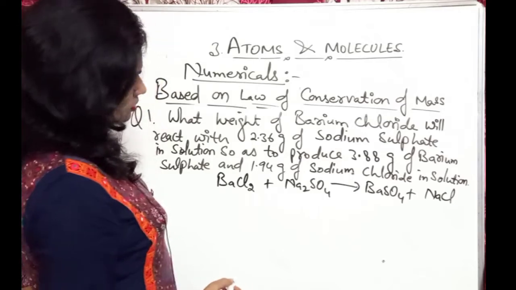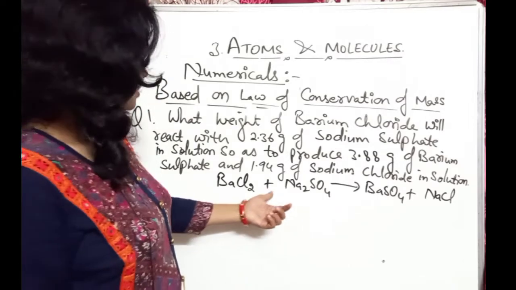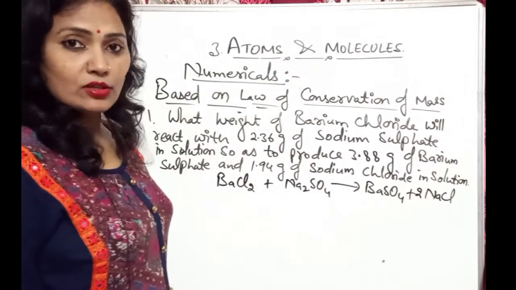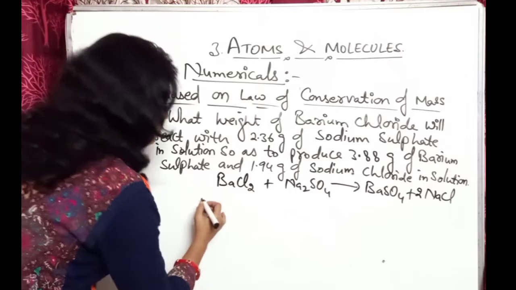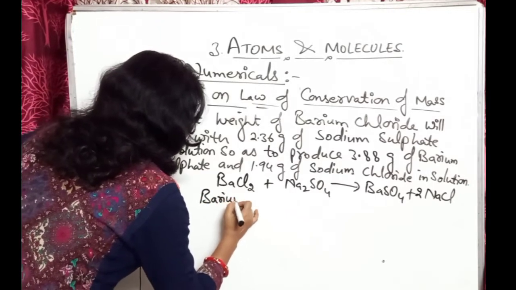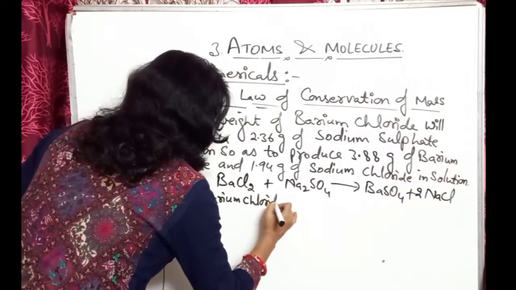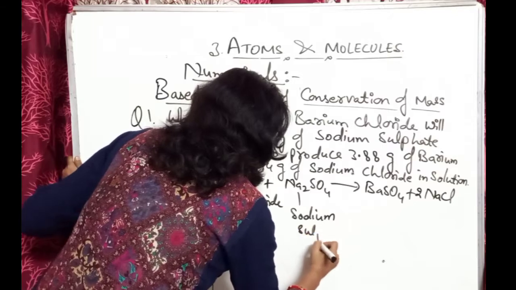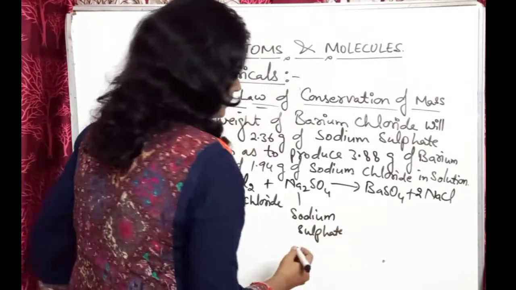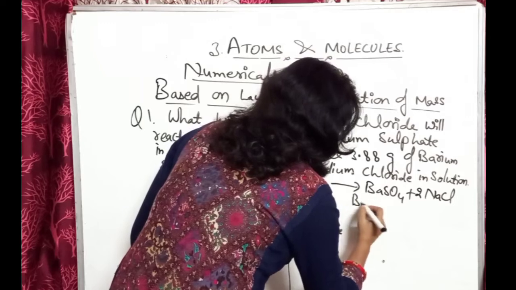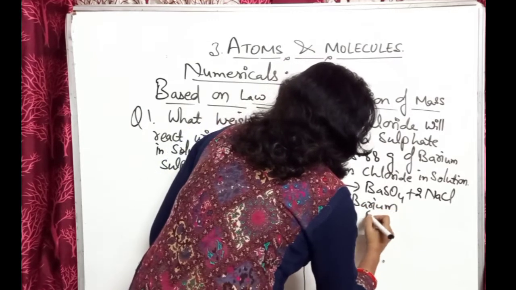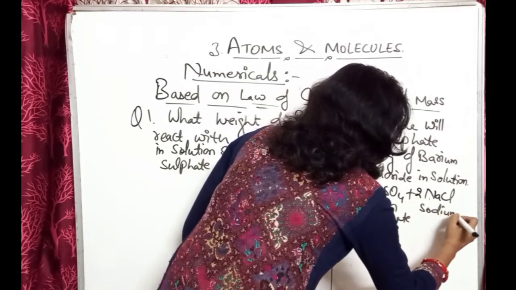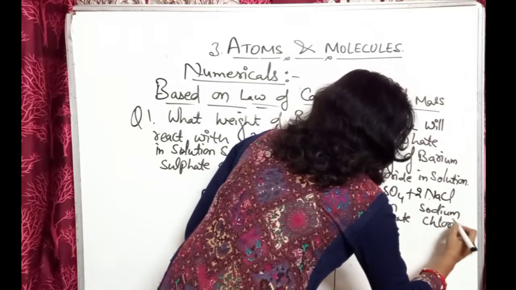So, you can balance it. Na is 2, so you can write the 2. Cl2, now it's balanced. Okay, so this is barium chloride, this is sodium sulfate, this is barium sulfate, and this is sodium chloride.